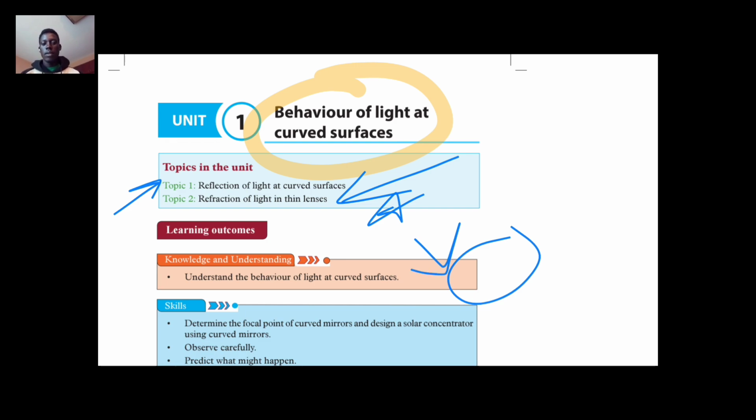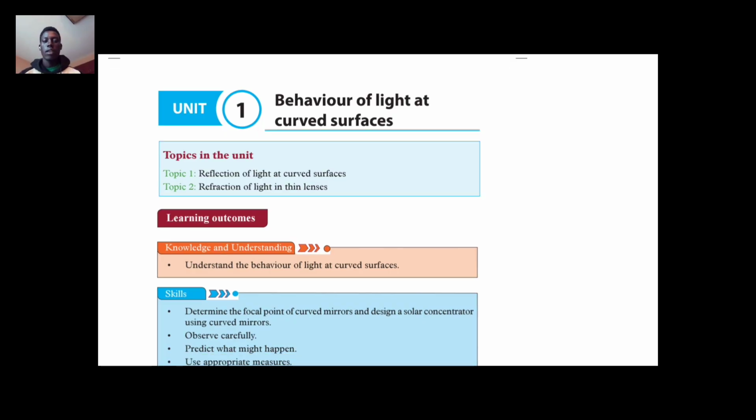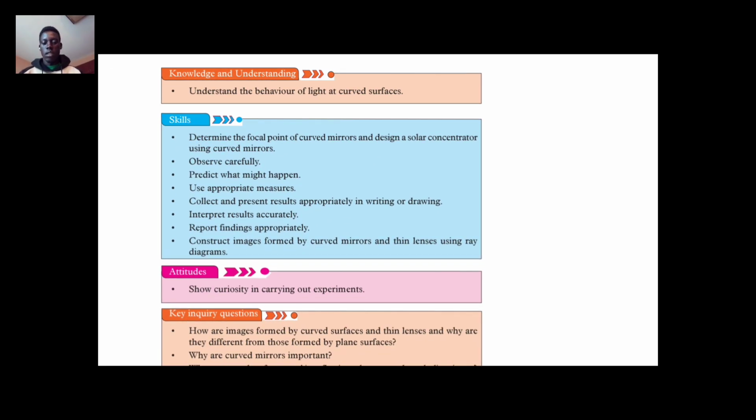This is what you should know after topic 1. In short, for skills, you need to determine how to get the focal point of a curved mirror. After topic 1, you need to know how to get the focal point of curved mirrors.